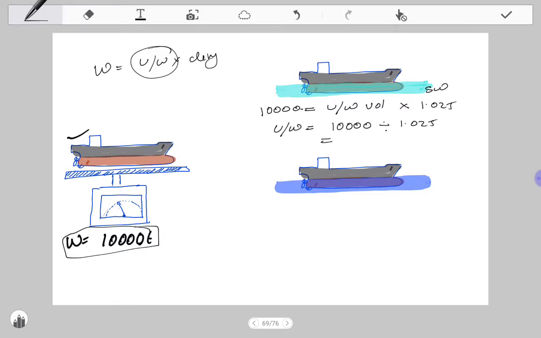The answer we are getting is around 9756 cubic metres. What it means is, if a ship has a displacement of 10,000 tons, the underwater volume required for that ship to float in sea water is 9756 cubic metres.